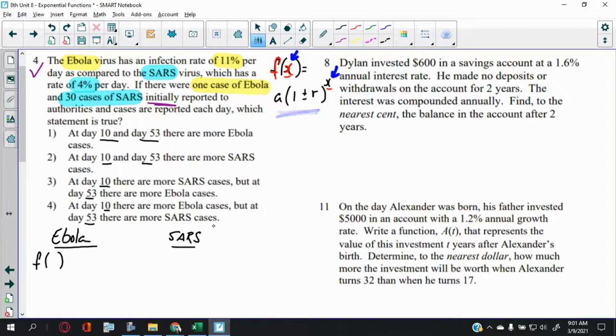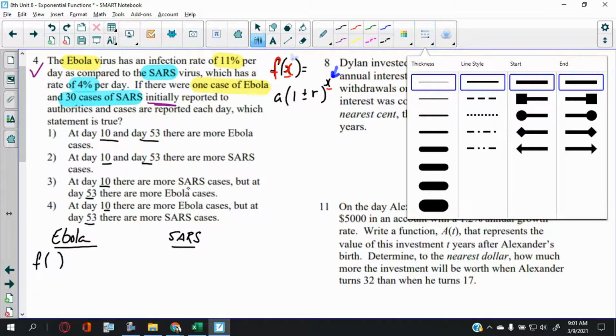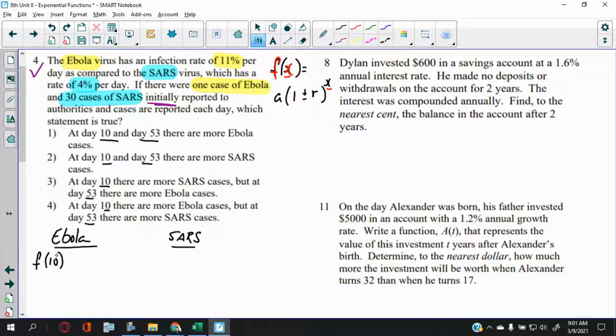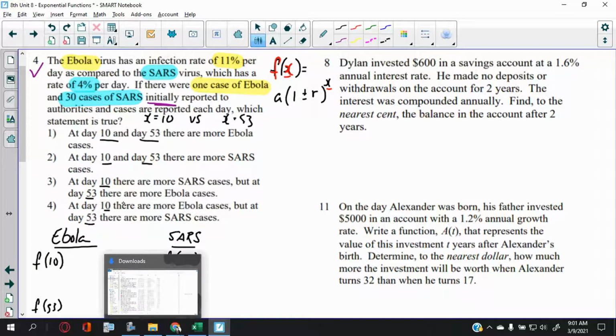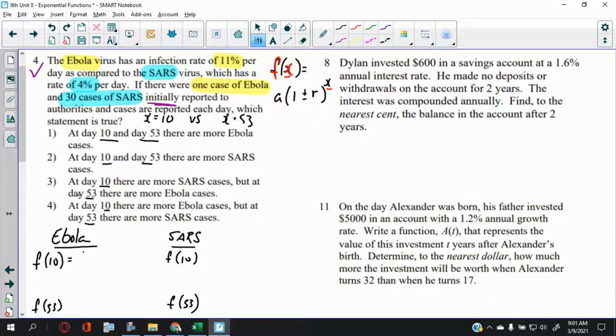Now that we made the connection, let's go back to what we were doing. That means here, instead of writing x, I could just write 10, because that's what x is. X is 10, so we've got to compare it when x is 10 versus when x is 53. See that? So, f of 10, and then I'm going to set one up for f of 53, and I'm going to do the same thing for the SARS column. Now, let's keep working. Where's my equation? So I have one case of Ebola.